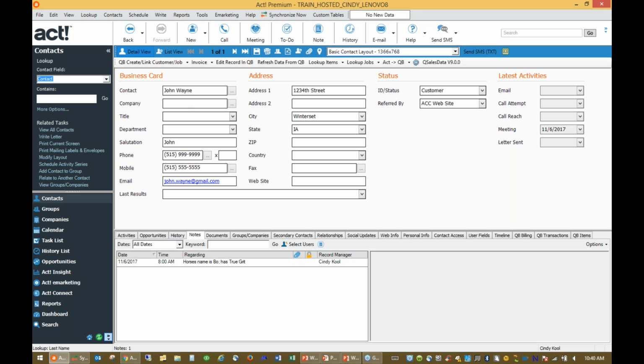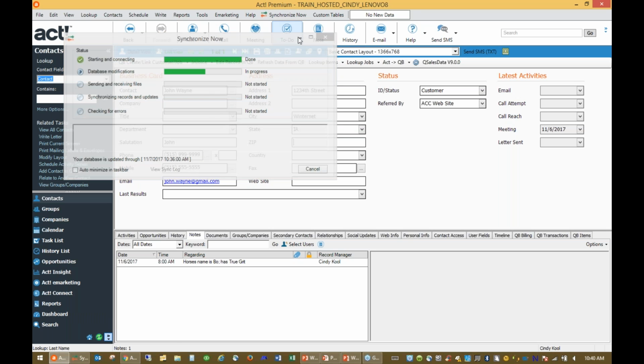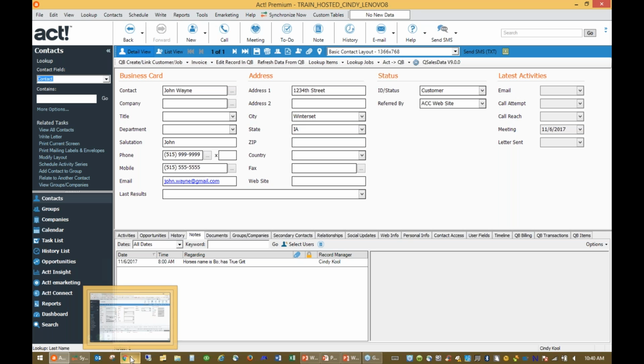So again, here, this is my desktop application. I'm going to go ahead and go back to, if this is finished, it may take a little bit, but I would be able to then go back and see my Mickey Mouse in my web application and see the changes that have been made back in the Windows application.